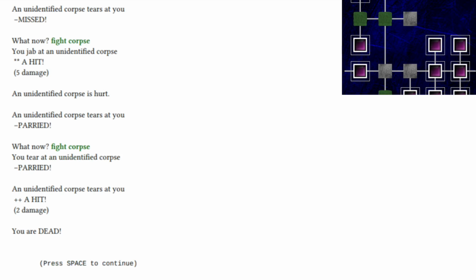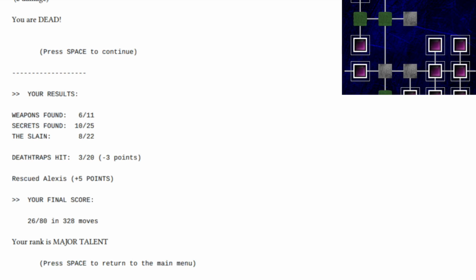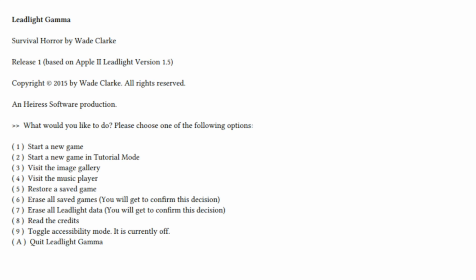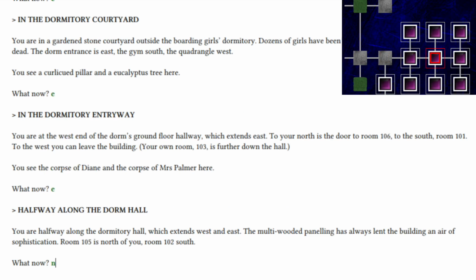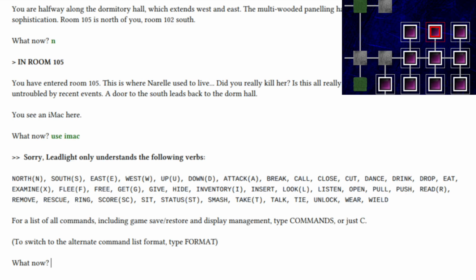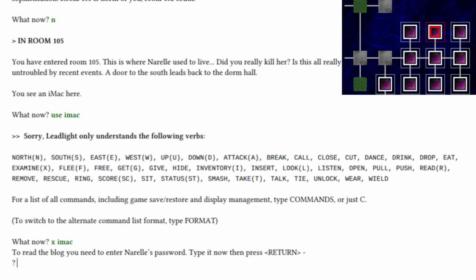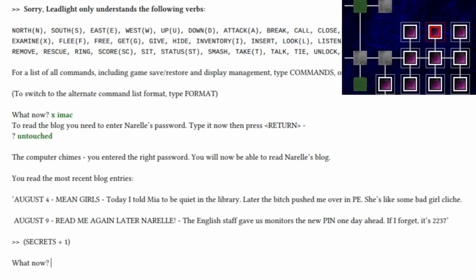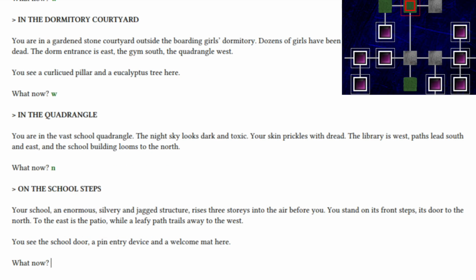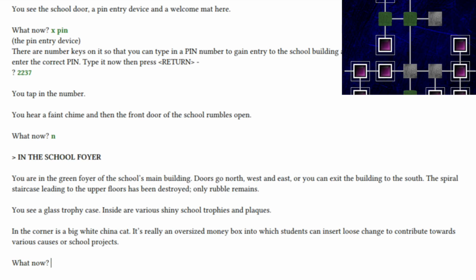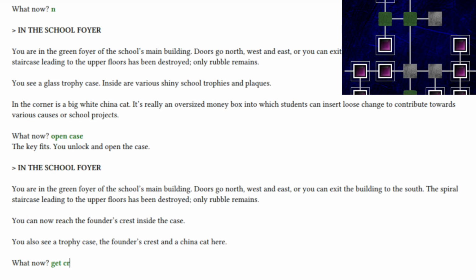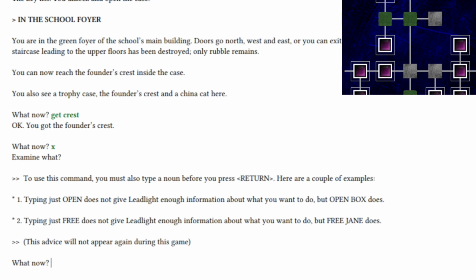Excellent. So thank you so much for talking about Leadlight Gamma. Remind us where we can find the game, your work online, on Twitter, anywhere? My website is wadeclarke.com, and that links to everything else I do, so that makes my stuff quite easy to find. I've got my site for Heiress Software, that's Heiress Software is one word, and that in turn links to Leadlight Gamma.